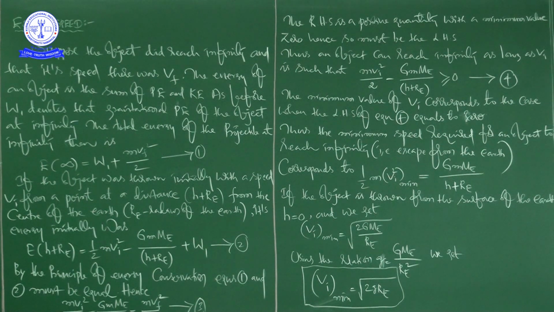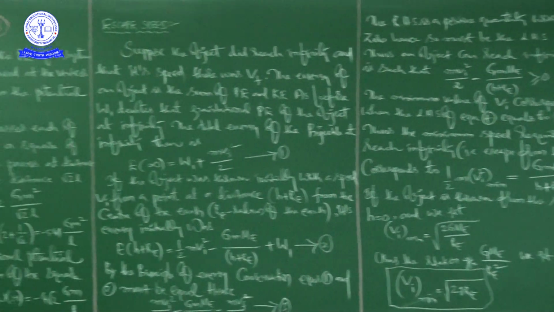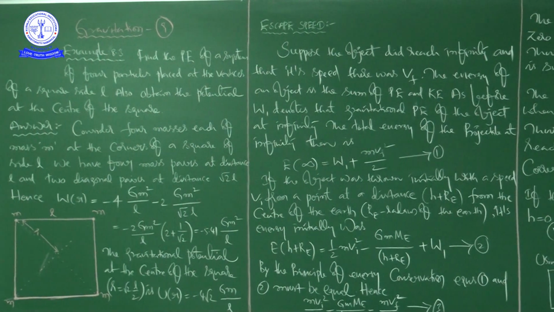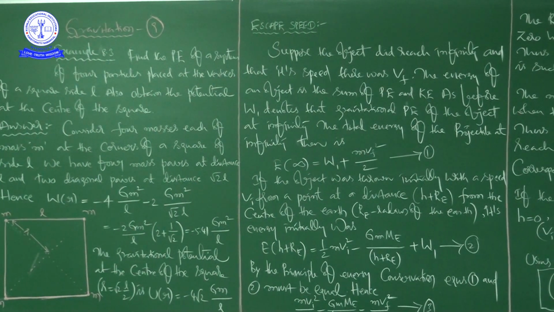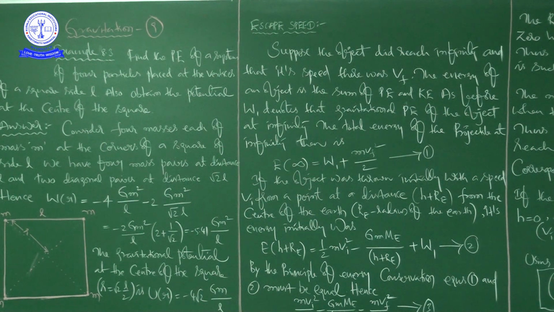Okay, right. So in this class we discussed one example problem, that is example 8.3. In this example 8.3 we calculated potential energy of a system of 4 particles placed at the vertices of a square of side L, and we also obtained the potential at the center of the square.